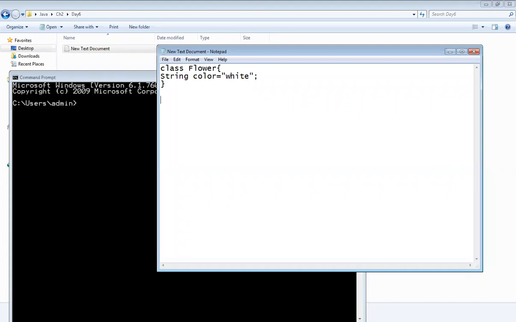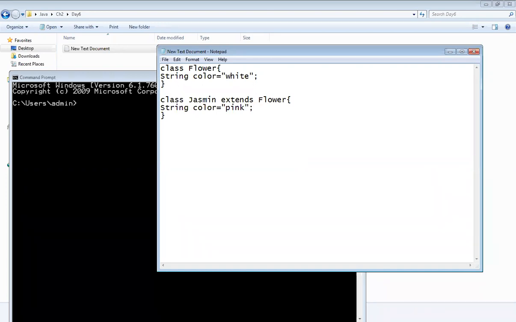Then I will take one more class which inherits the properties of the Flower class. I have taken here Jasmine, which extends the Flower class. In that, I will write color as, suppose a faint pink, so I will write just pink. You can take any example for such programs.